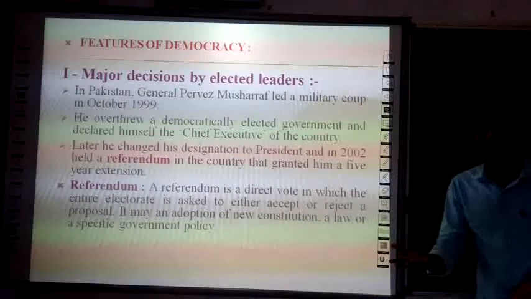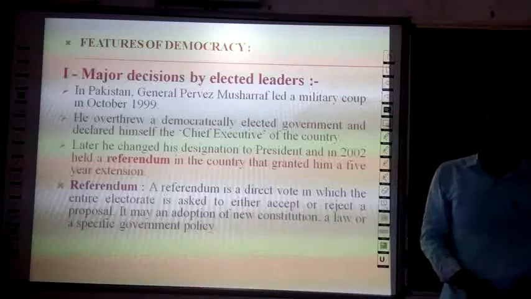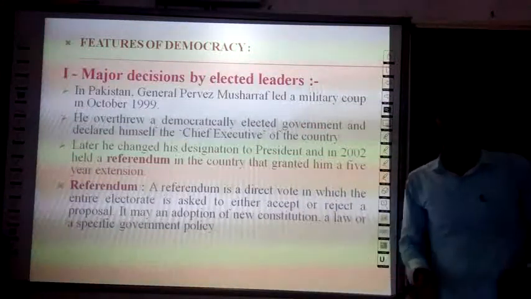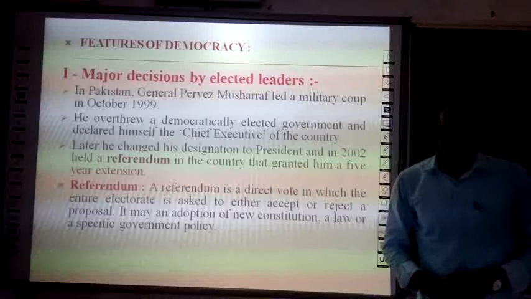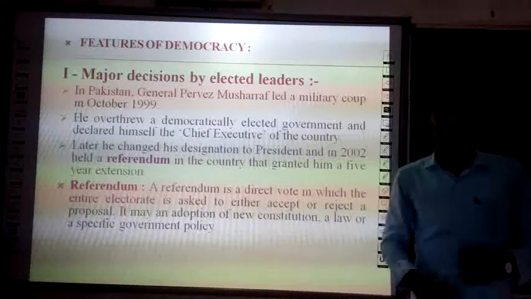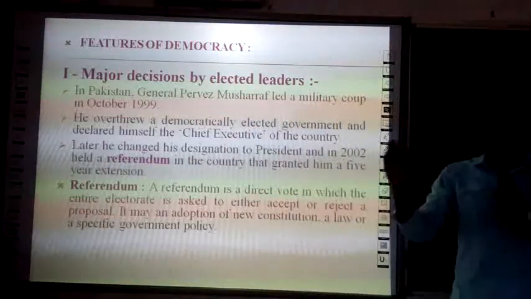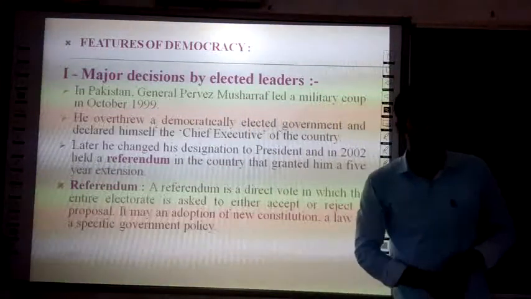The proposal could be the adoption of a new constitution, a new law, or a specific government policy. So this is what is called a referendum.